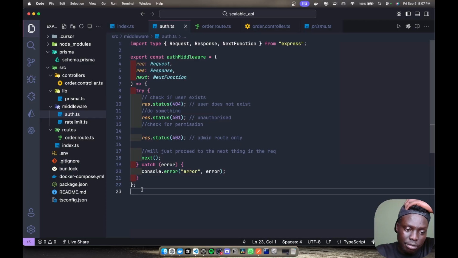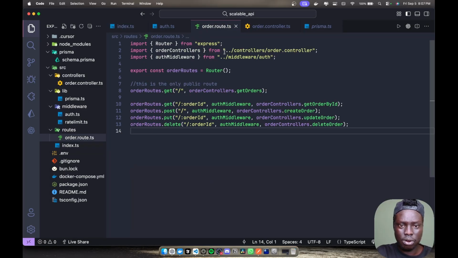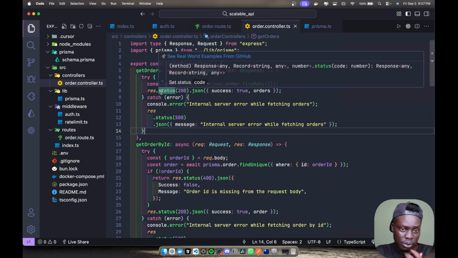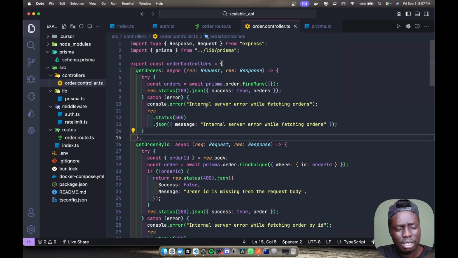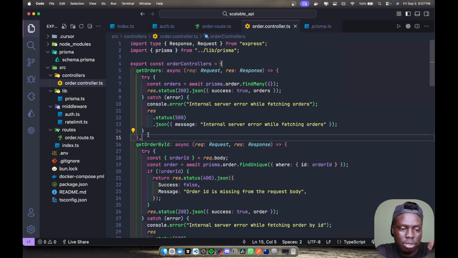But that only applies inside this index.ts. If you're inside something like orders or controllers, it's always good to have a try catch. Yeah, you can have it or not, it depends. In the new updated version 5, I think it's optional, but it depends on you. You can do more research on that.